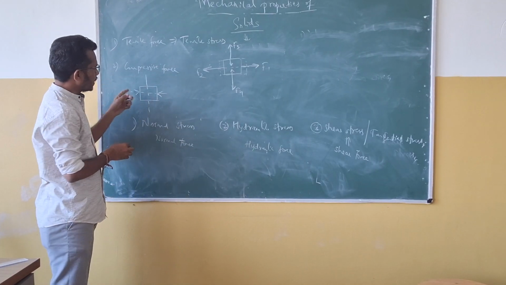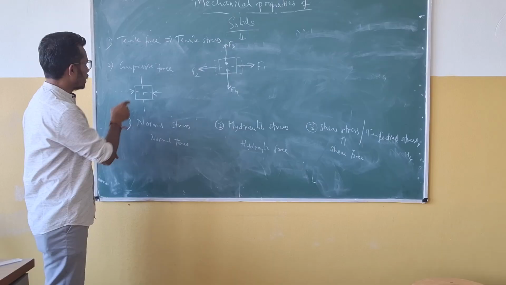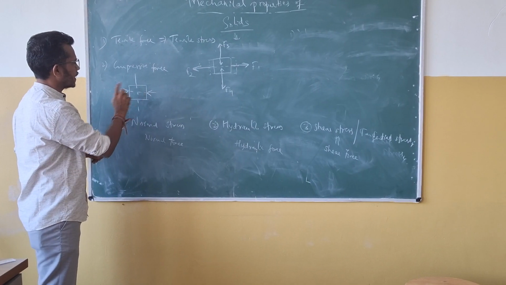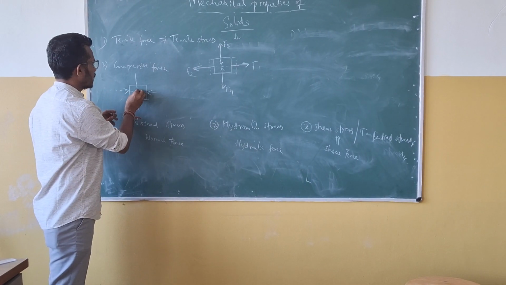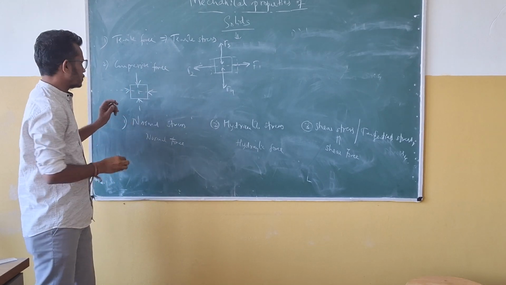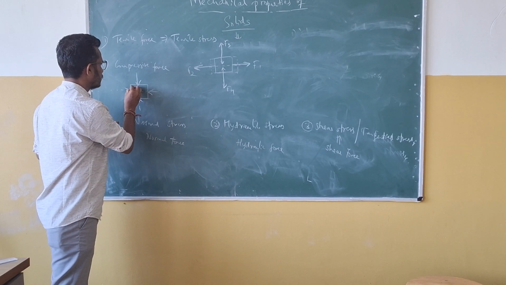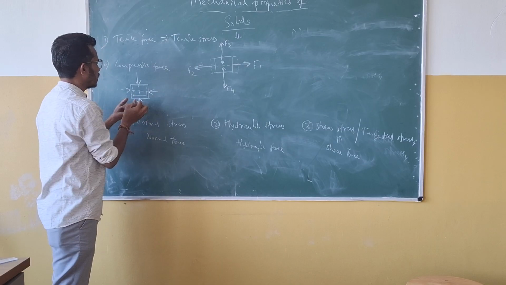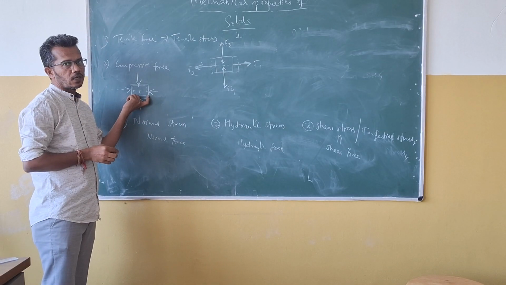Here the forces are acting along the axis of that object. I can apply here also, and because of that the material will be deforming, with a decrease in its length.